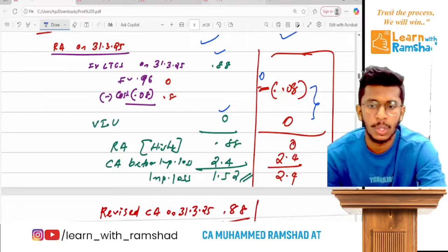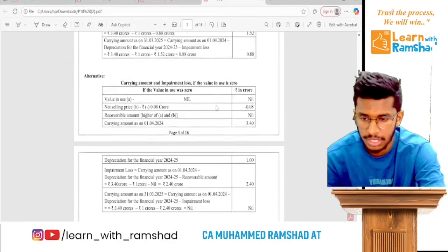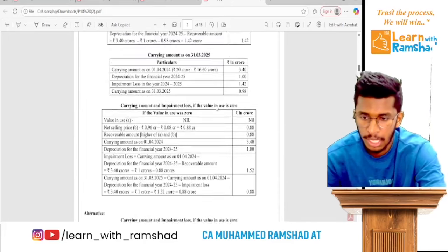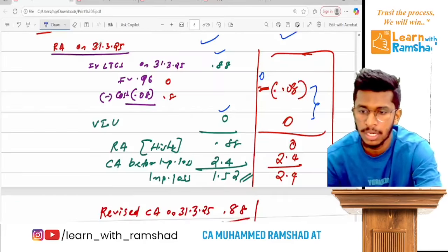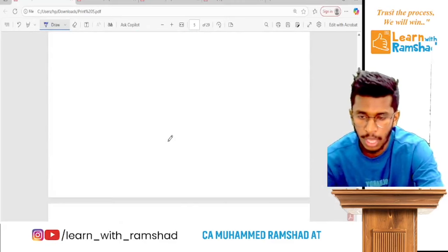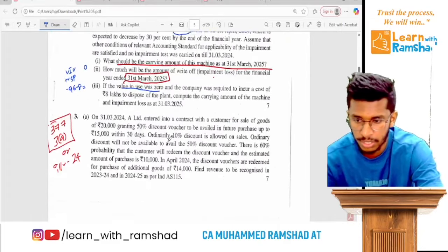Ready? So both the way answers are given in the ICMAI answer key. You can see that alternative answer, and that's it. So now we are coming into the second question. Clear? So, just wait.